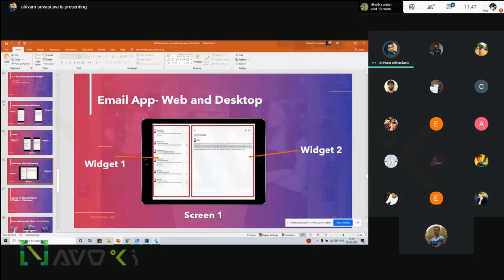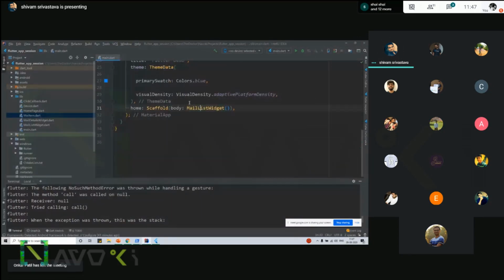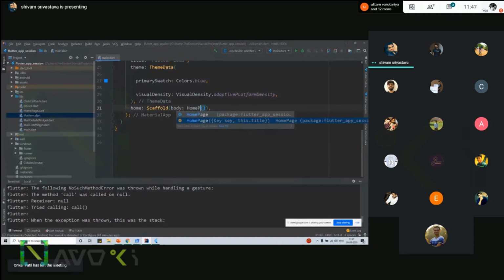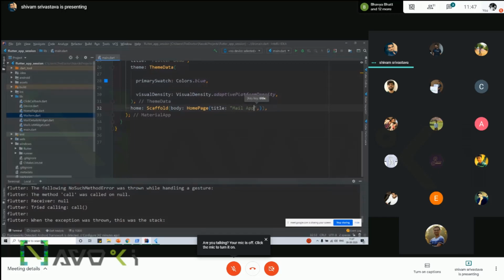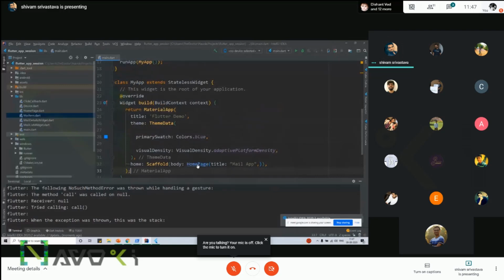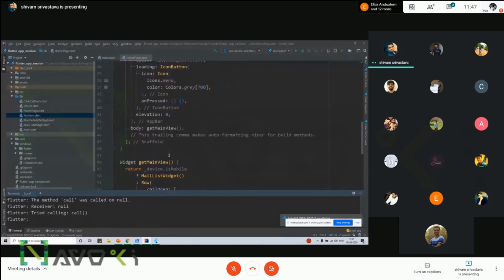So let's try this. This is a mail app. In the home page, we are going to divide these two. This is the body.